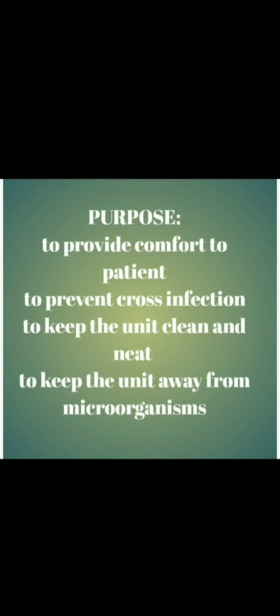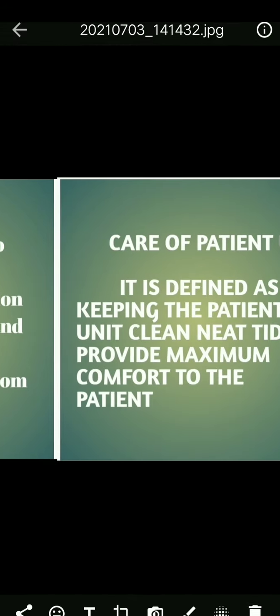And next, types of wards in patient units. What are the wards present in the patient units? Private room and general ward. A private room is a bedroom with toilet facilities. General ward means where several patients are placed in one ward. This is about care of patient unit.